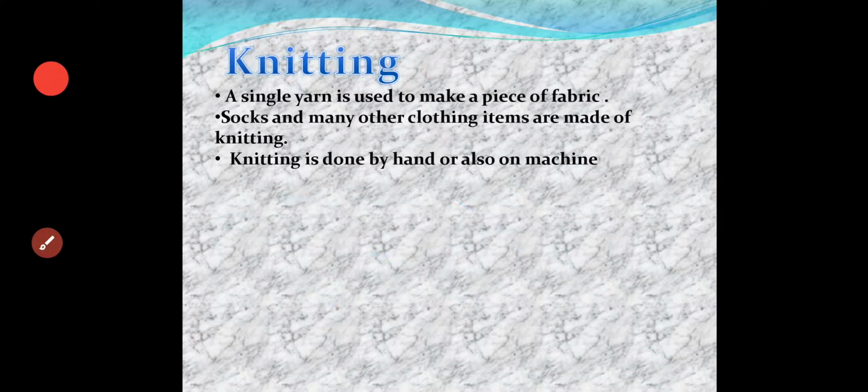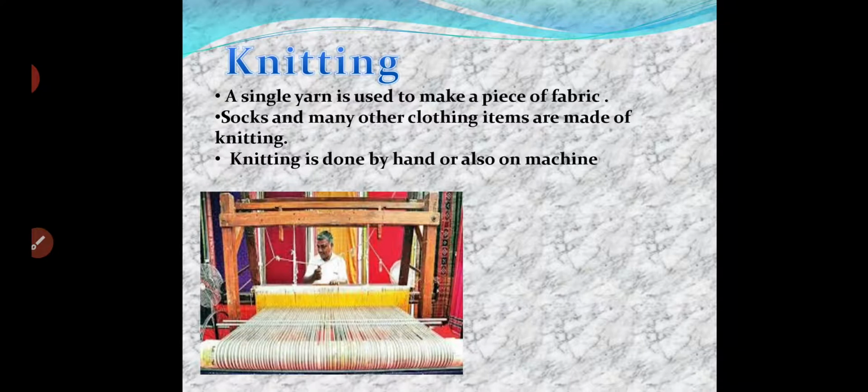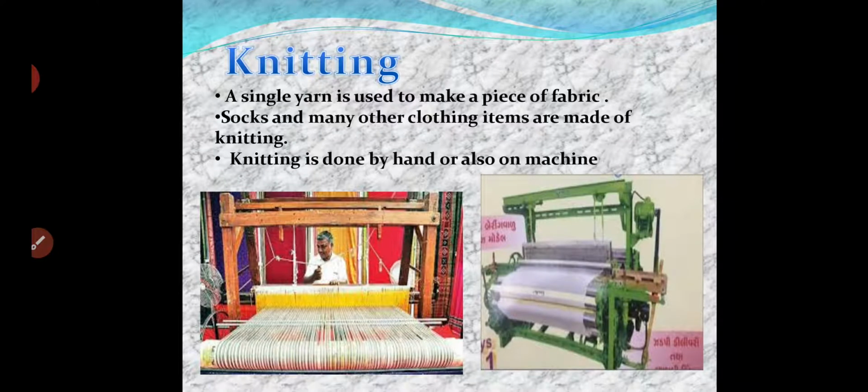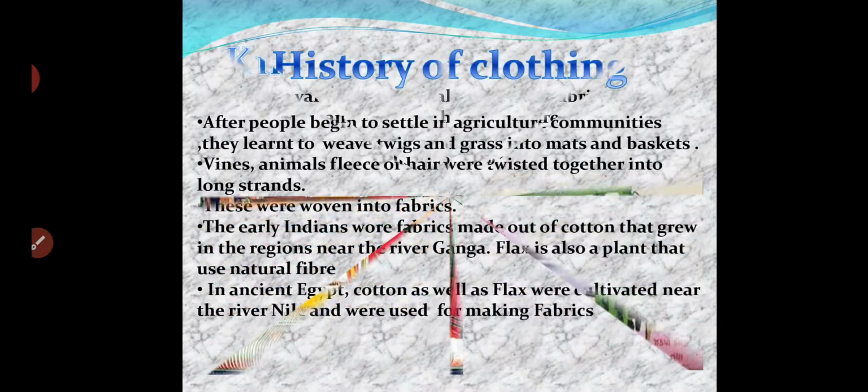The next one is knitting. In knitting, a single yarn is used to make a piece of fabric. So we are using a single yarn and preparing the cloth. This process is also done by hand as well as by machine. This is a machine which helps in the process of knitting.